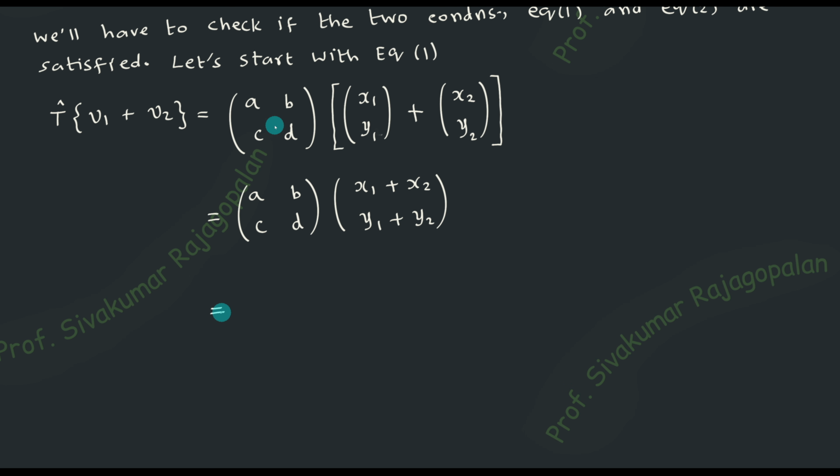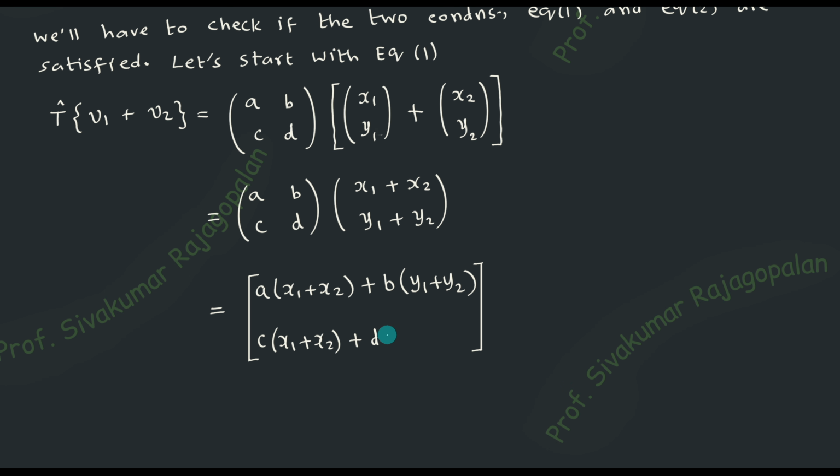So this is over. This ABCD is as such. Now you perform the matrix multiplication. So I can write like this: open a bracket, a times x1 plus x2, then plus b times, etc. Okay, so that is over. Similarly, c times x1 plus x2, and then the last term.